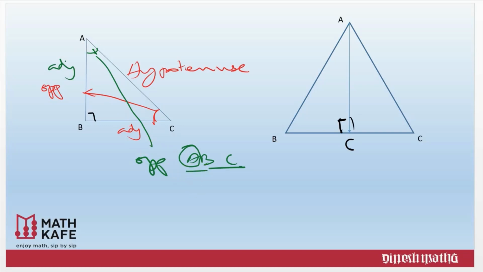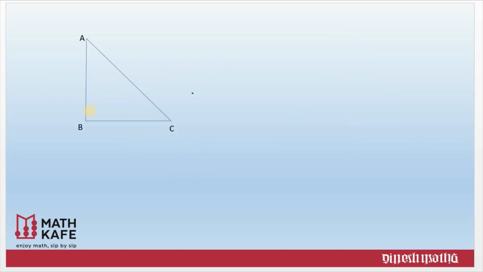We are going to consider the most important part of trigonometry, the trigonometric ratios of a given angle. For this particular angle, suppose I'm considering some ratios with respect to angle C. That means, what will be the value of the opposite side of angle C divided by the hypotenuse, that is AB by AC?